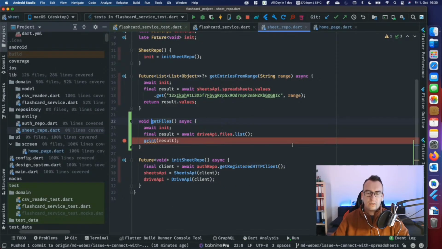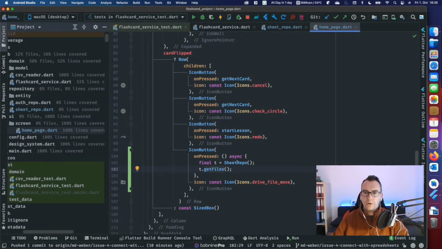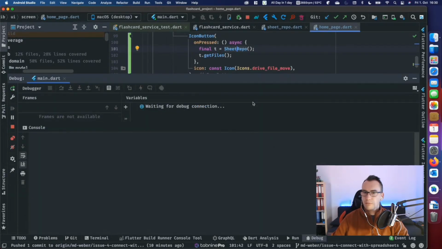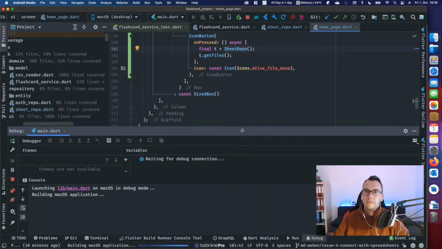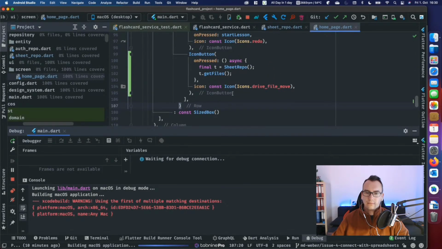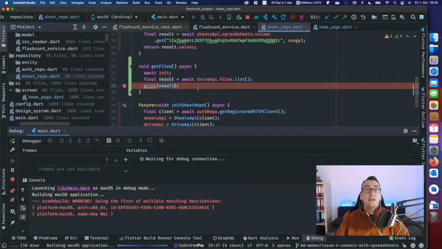But what I want to do is make a breakpoint here. And now what I do is I run our application not in the normal run mode. I will run it in the debugger mode. Can take a while, but the benefit here is that we can then directly see what happens with the result and how the files are looking. And with that we can have a little bit more access to it.